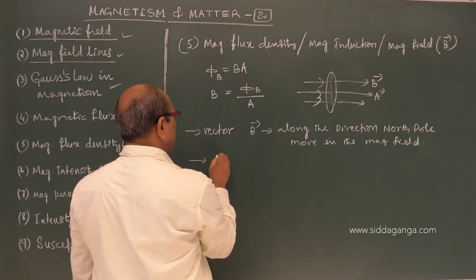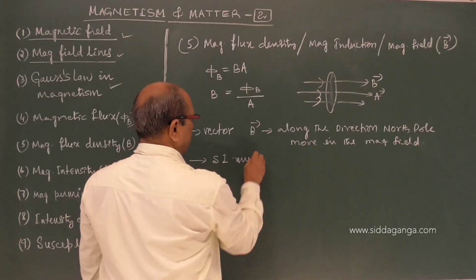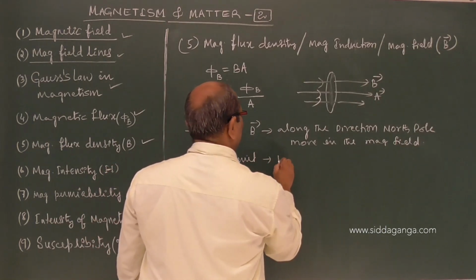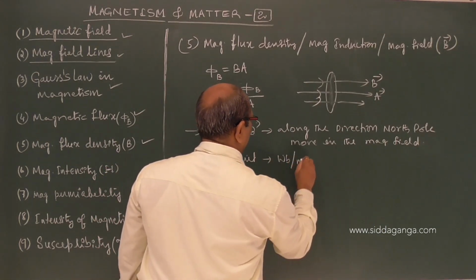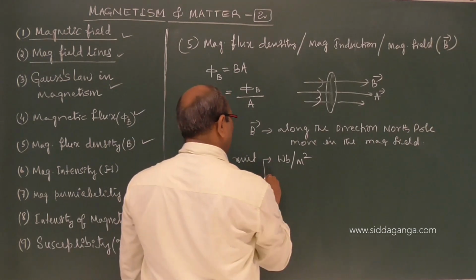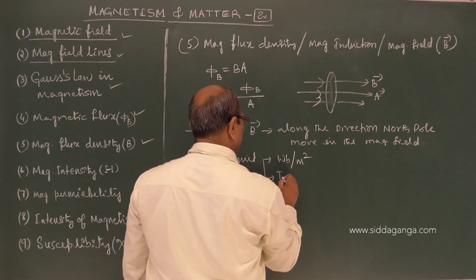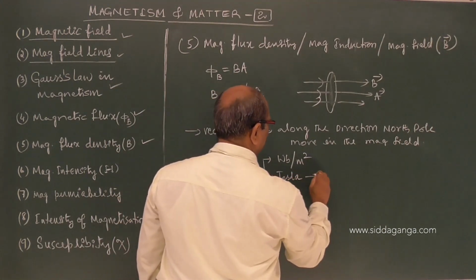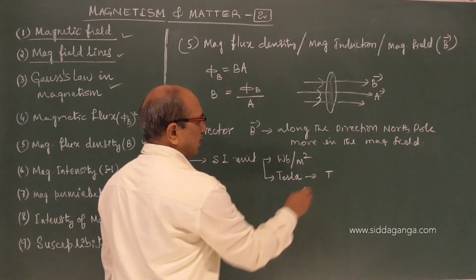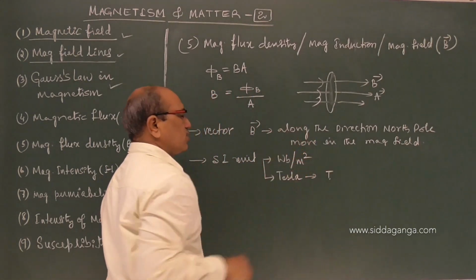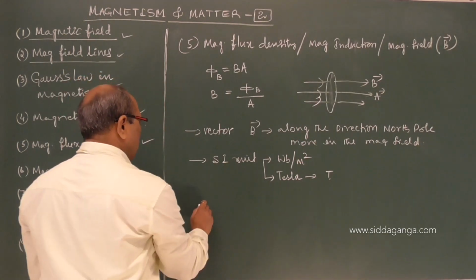Suppose you want the SI unit: it is Weber per meter square, or it may be called Tesla, with notation T. Either T or Weber per meter square is used.